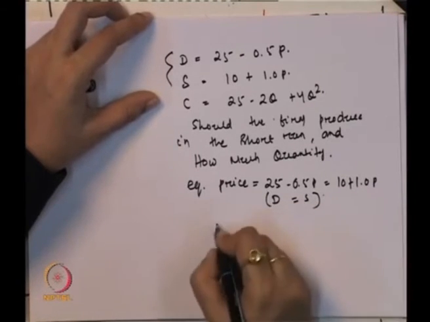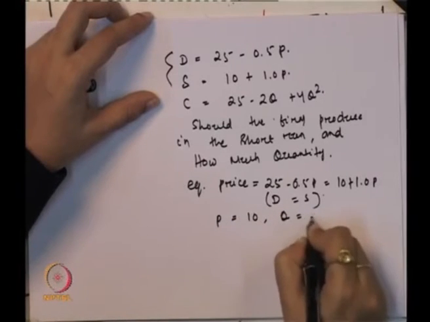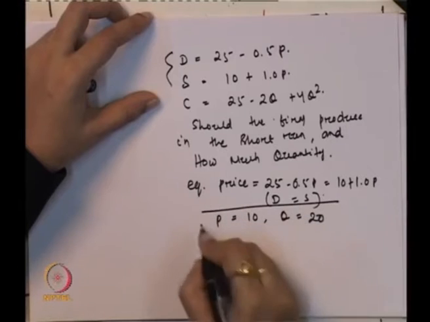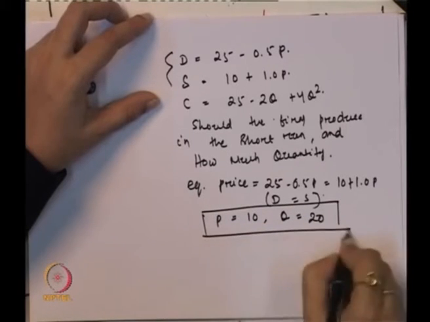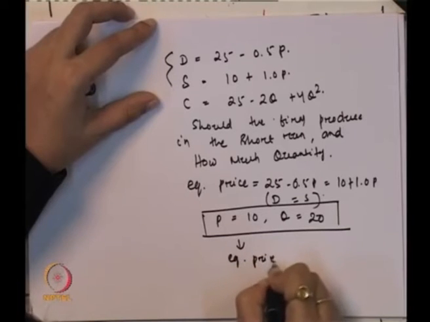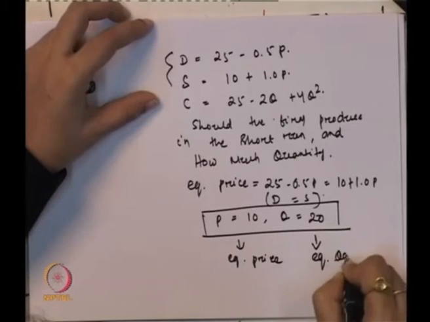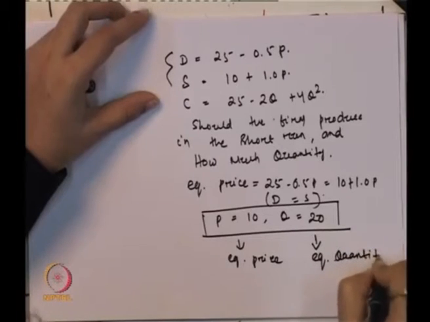If you solve this, then we will get P equal to 10 and Q equal to 20. So P equal to 10 is the equilibrium price, and Q equal to 20 is the equilibrium quantity, or we can call it the market clearing price and market clearing quantity.